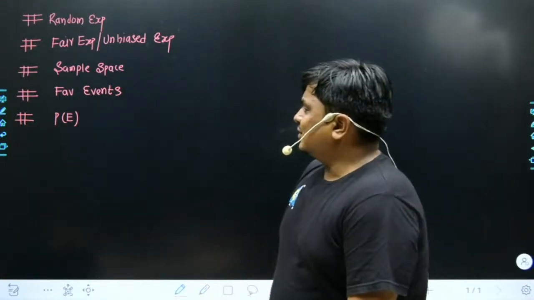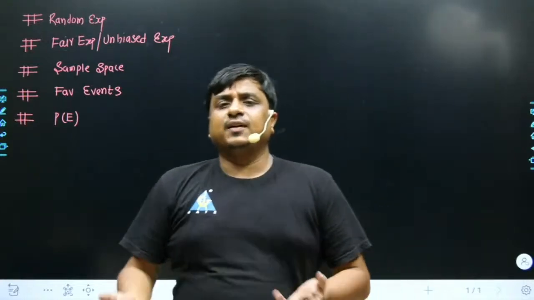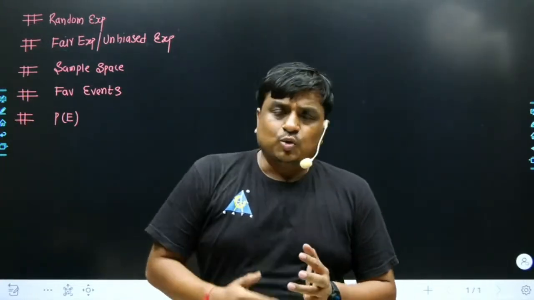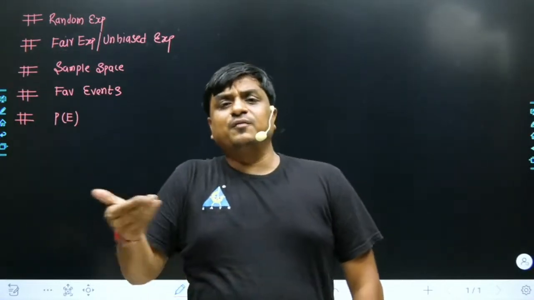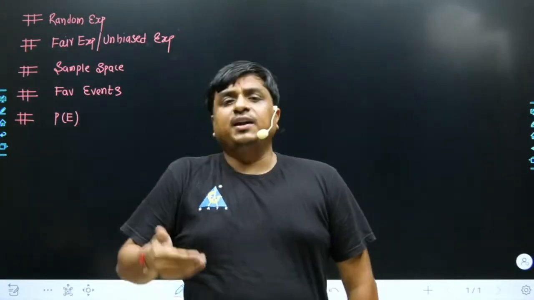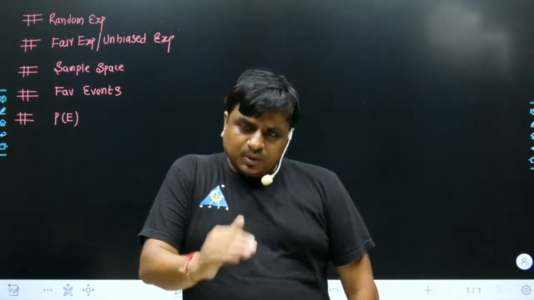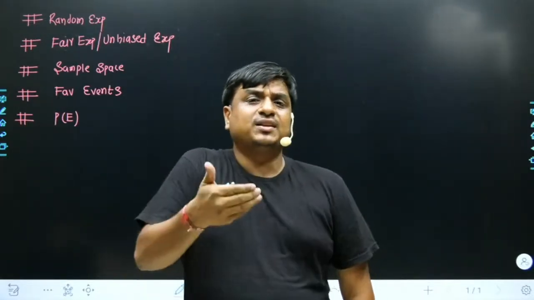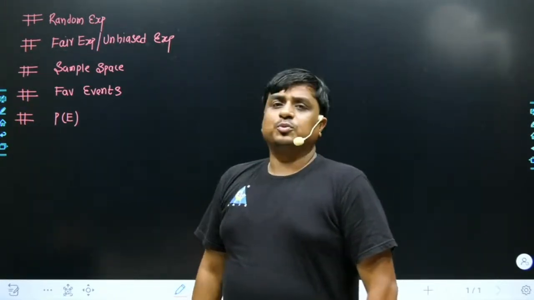Similarly, we also discussed the favorable event. What does it mean? It could be anything. You might be conducting a random experiment and your favorable event could be finding an even number, finding an odd number, finding a prime number, finding a number greater than 5, or a number lesser than 2. So depending on the problem, the favorable events are going to change.